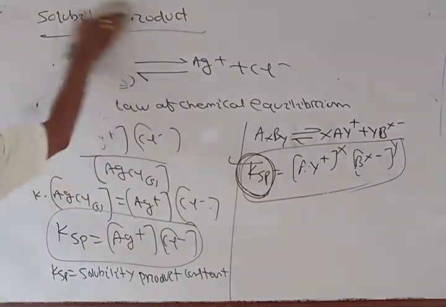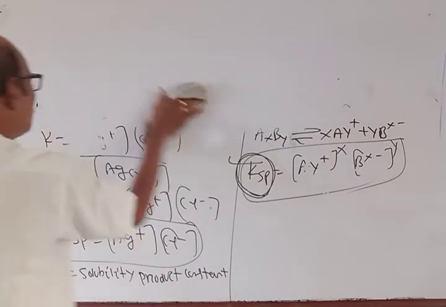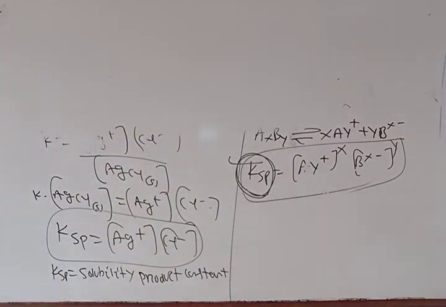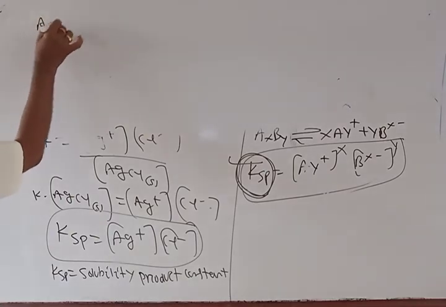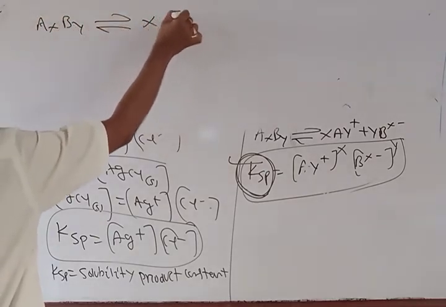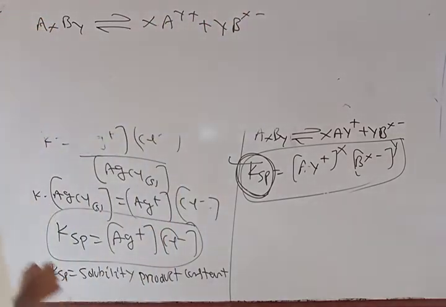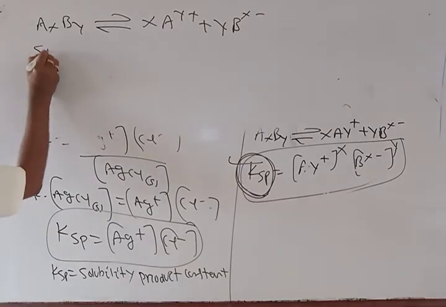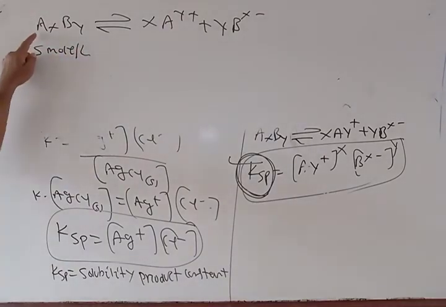Now suppose this salt AxBy gives xAy plus and yBx minus, and let S mole per liter be the solubility of the salt AxBy.